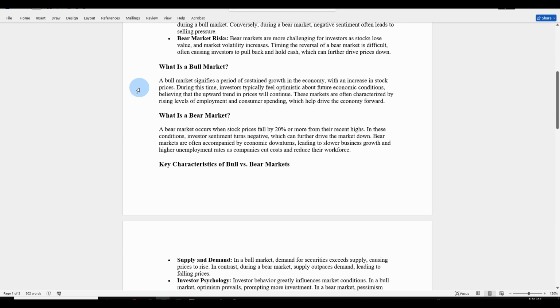What is a bull market? A bull market signifies a period of sustained growth in the economy with an increase in stock prices. During this time, investors typically feel optimistic about future economic conditions, believing that the upward trend in prices will continue. These markets are often characterized by rising levels of employment and consumer spending, which help drive the economy forward.